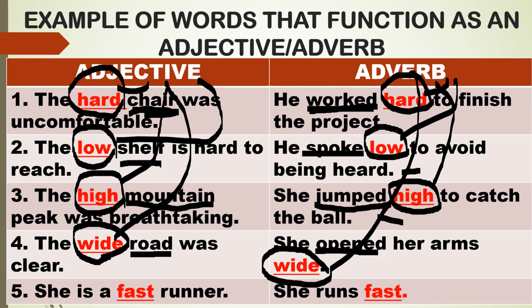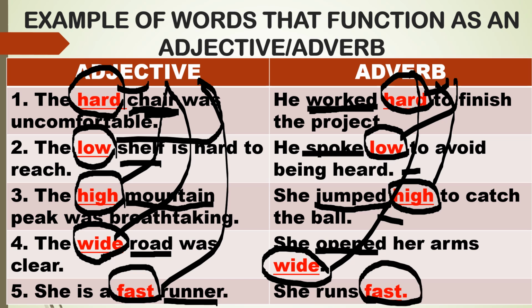See? And the last number, she is a fast runner. So, here, fast functions as an adjective because it modifies the word runner. Runner is a noun, which is the name of a person. And here, she runs fast. We still use the word fast, but the function is adverb. Why? Because it modifies the verb or the action word runs.